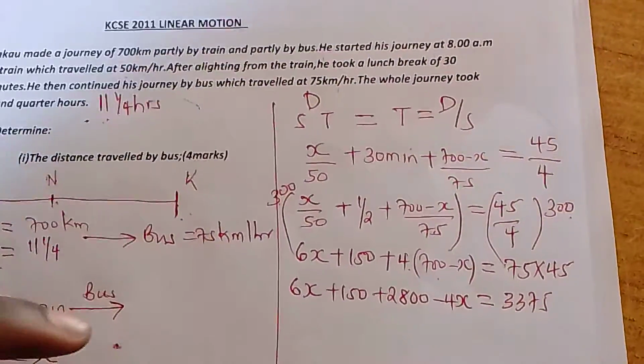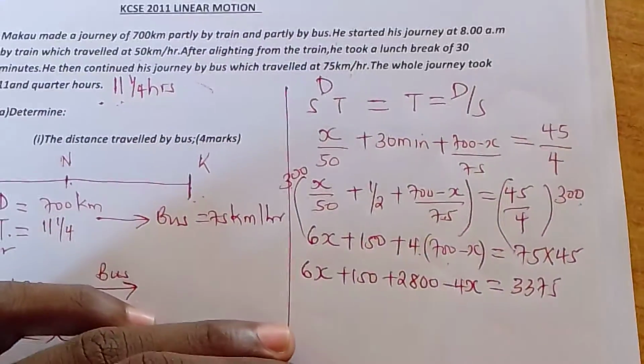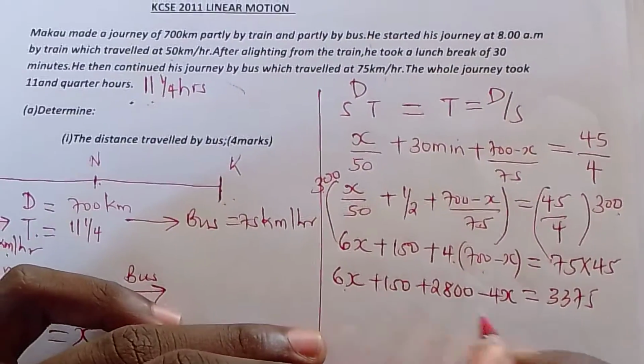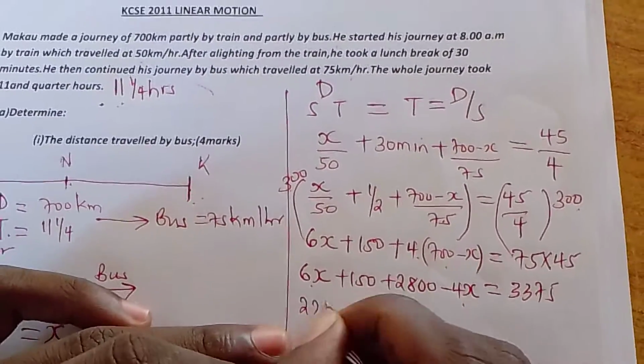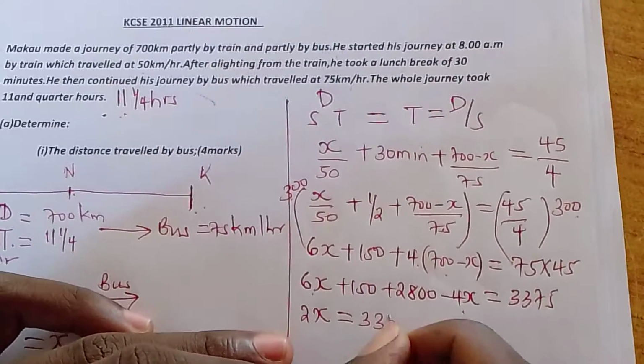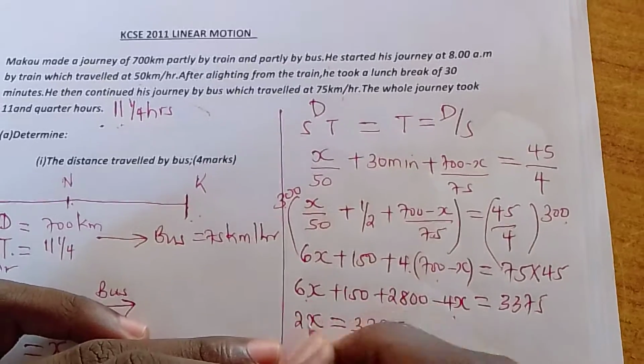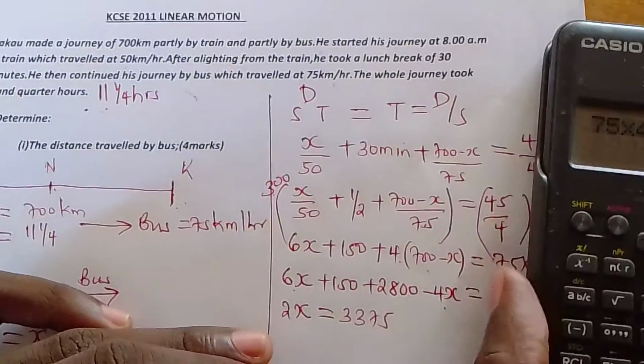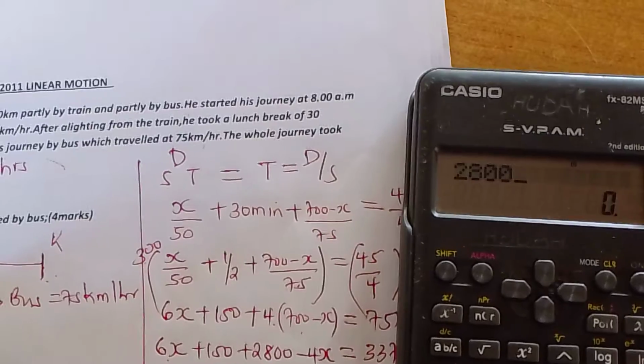3375, not 3700, 3375. Collect like terms. 6x minus 4x will give you 2x, which is equal to 3375. Then take it over there: it will be 2800 plus 150, 2800 plus 150.